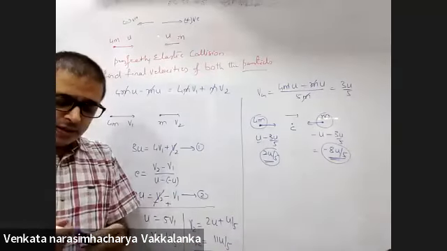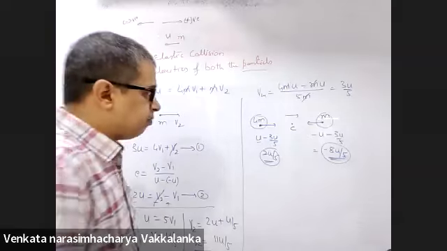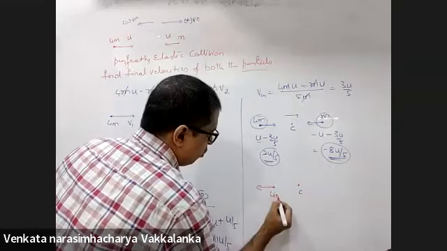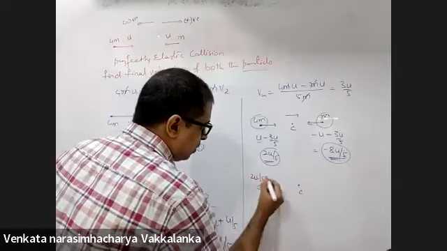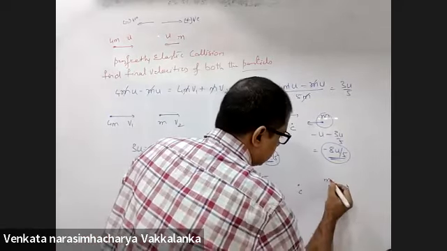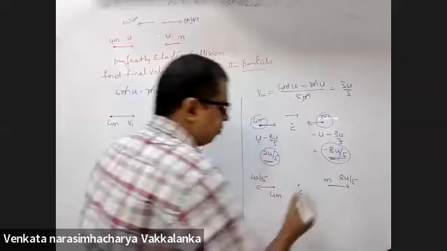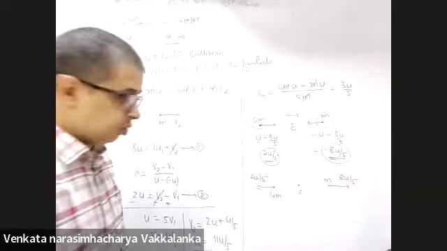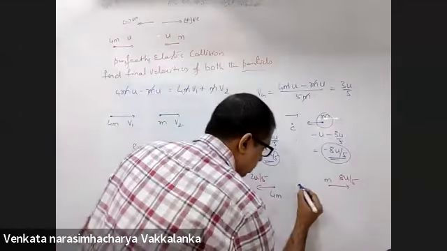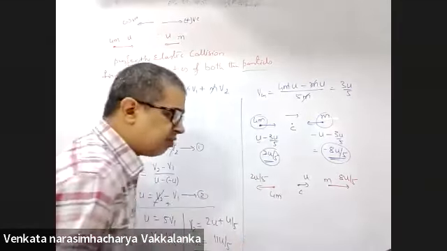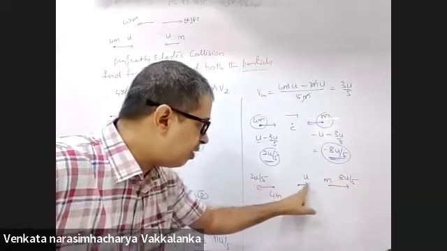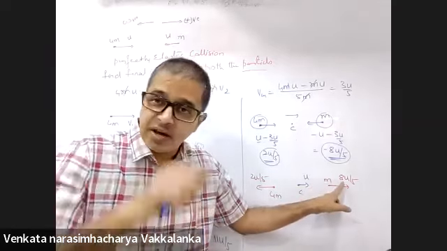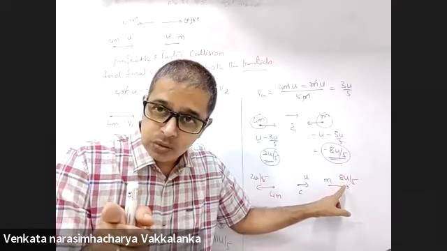So you don't need to do the calculation thereafter. Why? In the center of mass frame, if you are solving after collision with respect to center of mass, 4m will have the same speed, m will have the same speed in the opposite direction. Show me that you will get the same answer. 8u by 5 is with respect to center of mass.